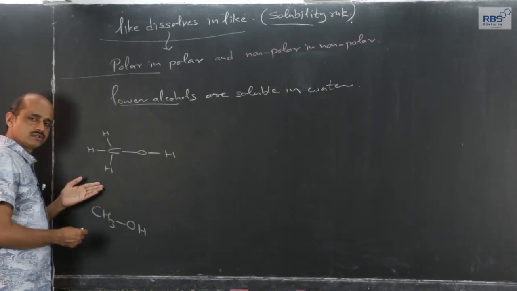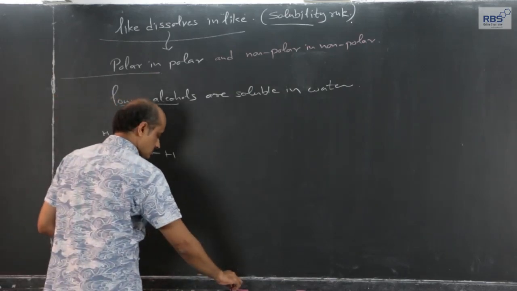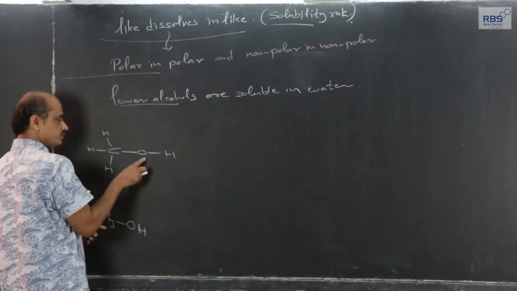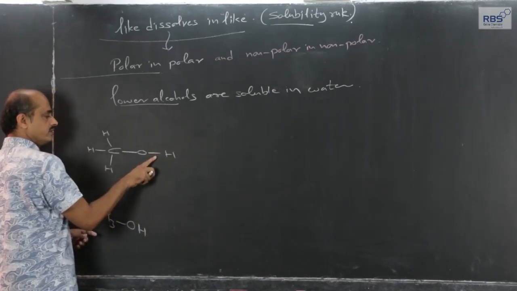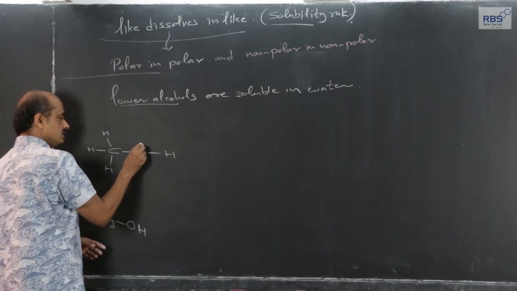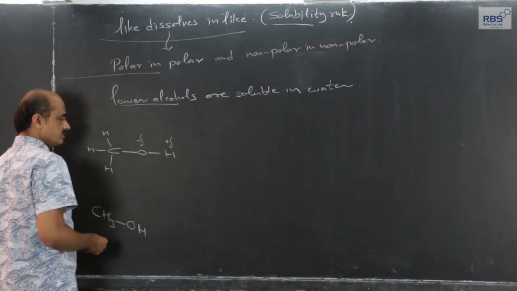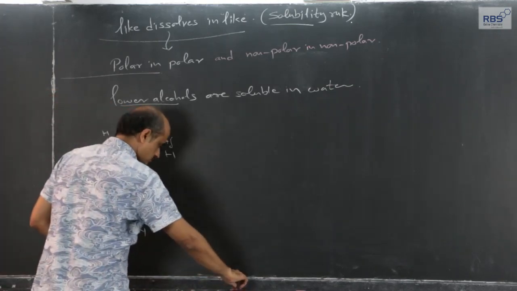Now, this methyl alcohol is highly soluble in water. Why? Like dissolves in like, polar in polar, OH bond, oxygen is more electronegative. The shared pair between O and H will get slightly shifted towards oxygen atom, delta negative charge on oxygen atom, delta positive charge on hydrogen atom. So, OH bond in methyl alcohol is polar.